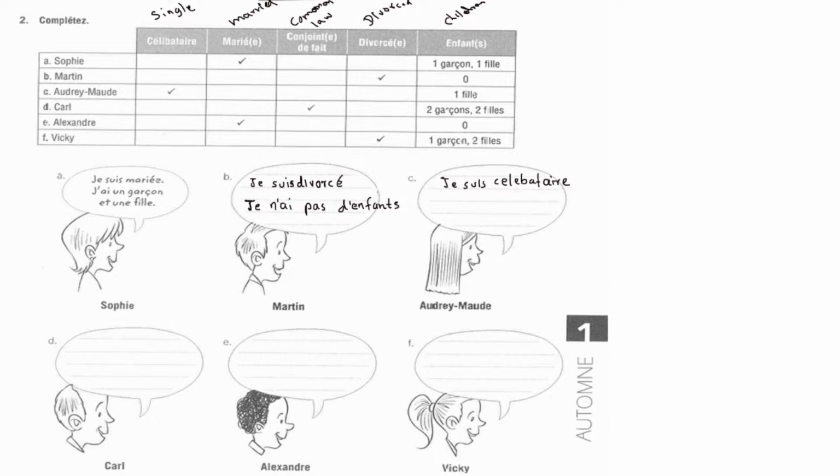And she has a daughter. So that's going to be j'ai une fille. Une means one. But when you say one for a woman, there's an e attached to it, and it also sounds similar to un, but when you write, you have to put an e for it. J'ai une fille.